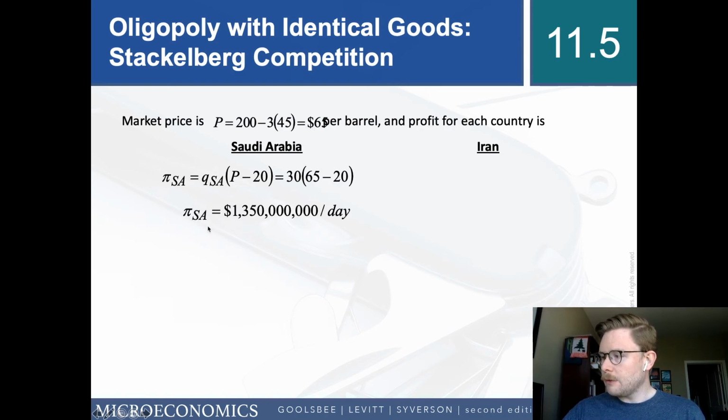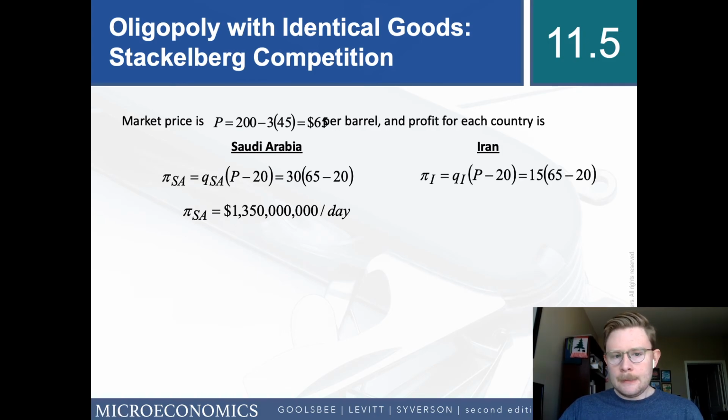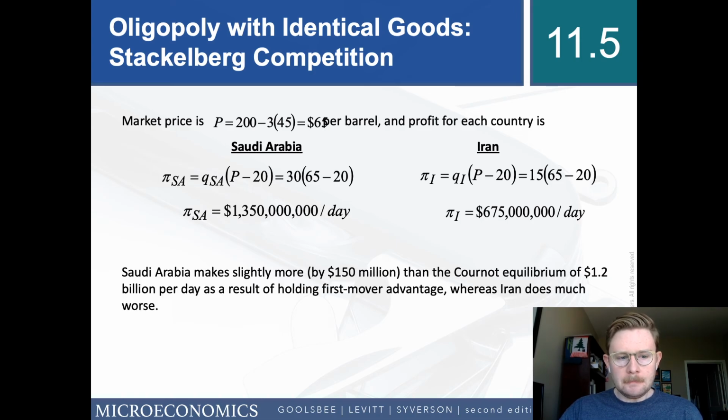And so solving for that, Saudi Arabia makes $1.35 billion a day. Iran, same thing, except they are only producing 15 million barrels a day. And so it's 15 times the market price minus the marginal cost. So Iran's only making $675 million worth of profit each day.